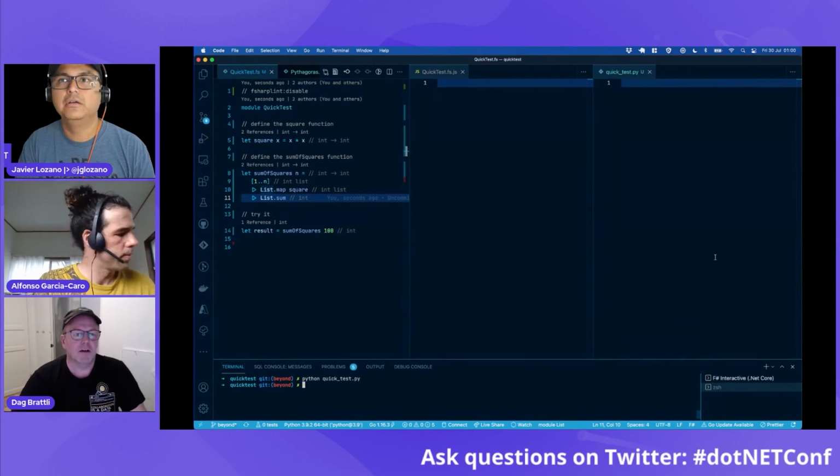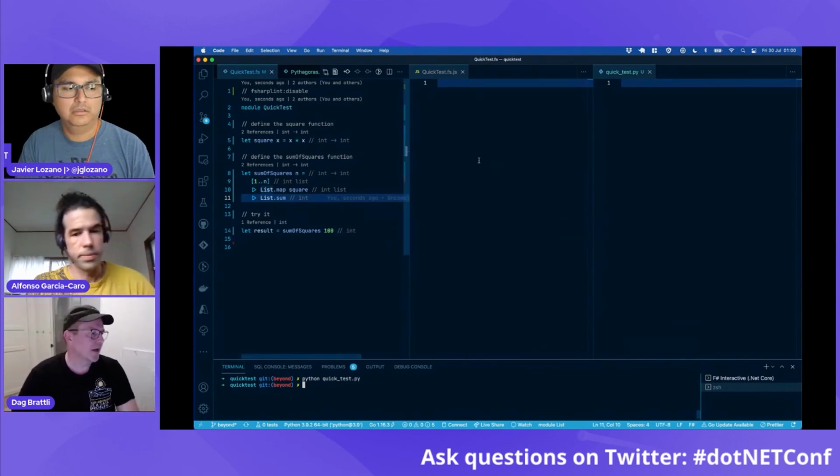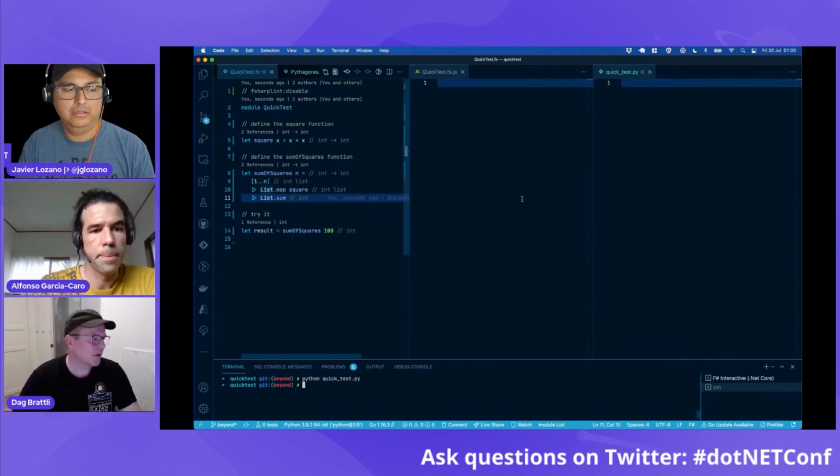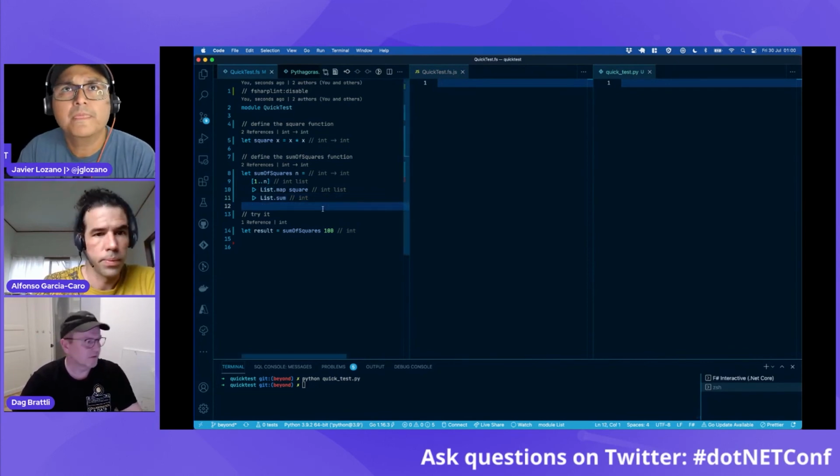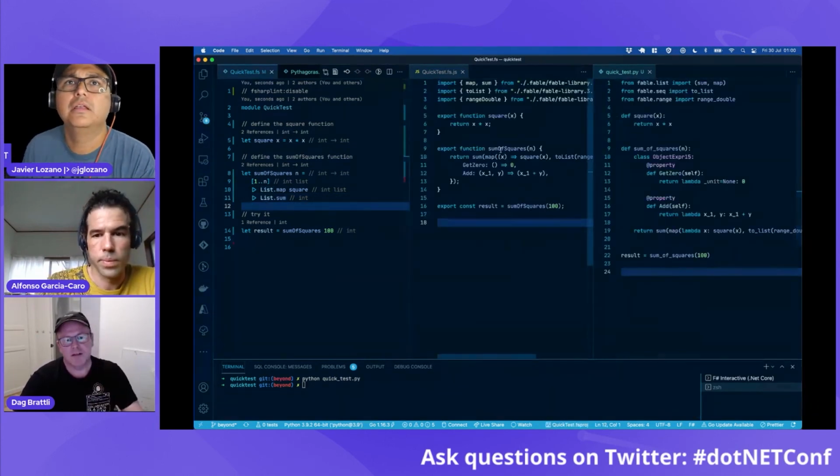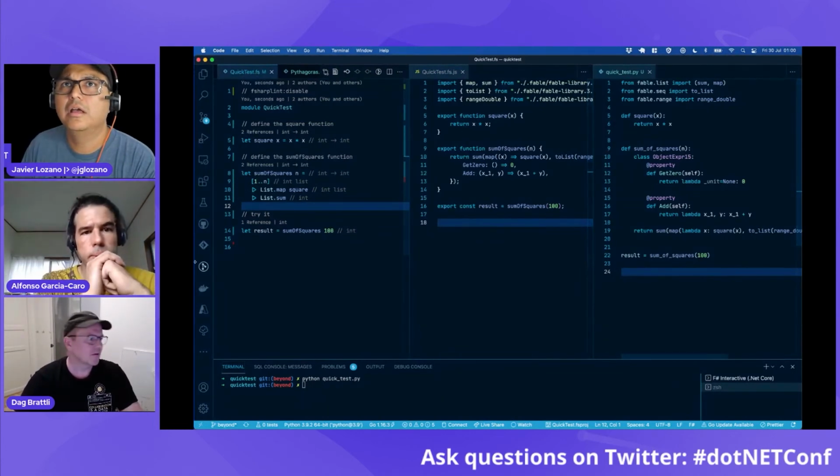I have here an F# program, and I have split it in three windows. This is a JavaScript file, this is a Python file. We can save this, and we see immediately that it compiles to JavaScript. We can see what it looks like in Python.